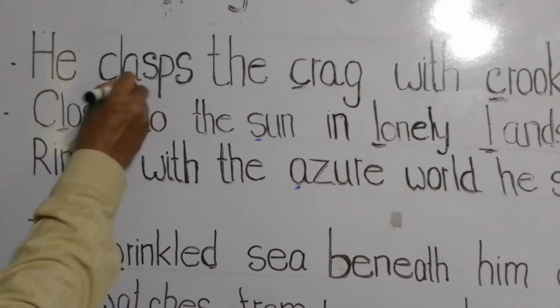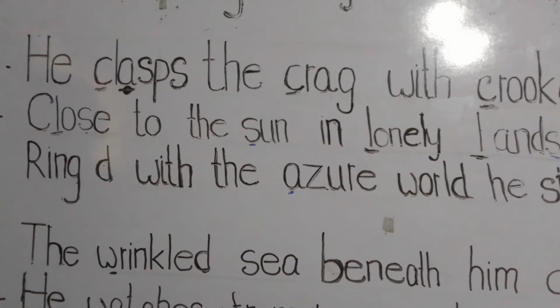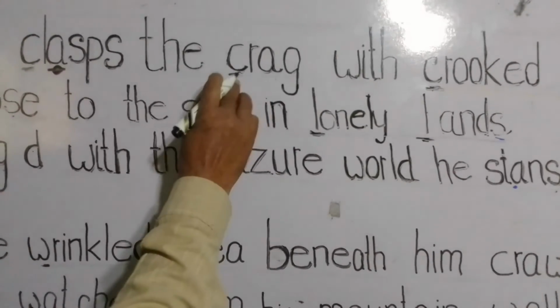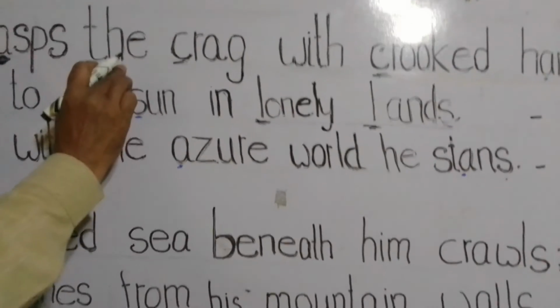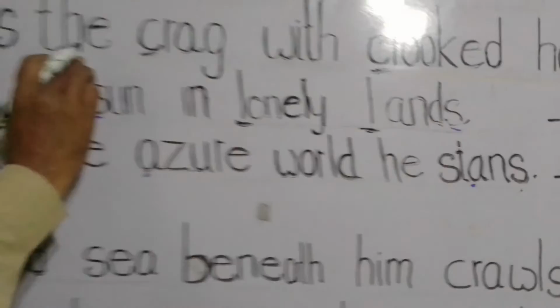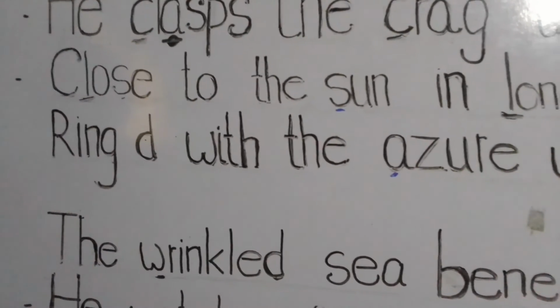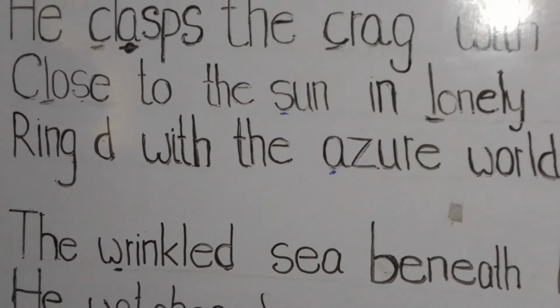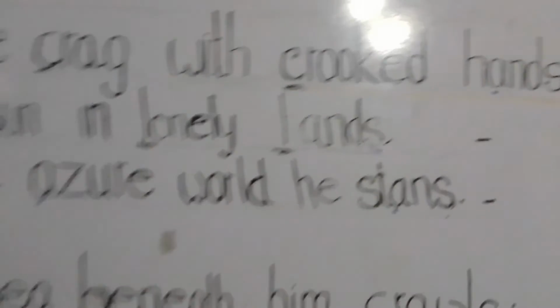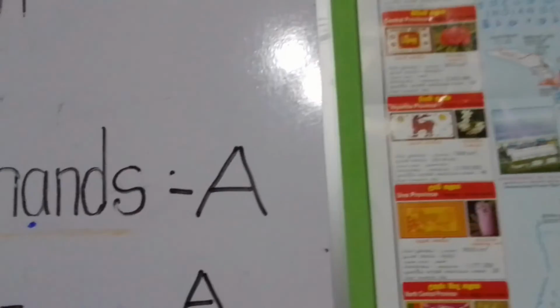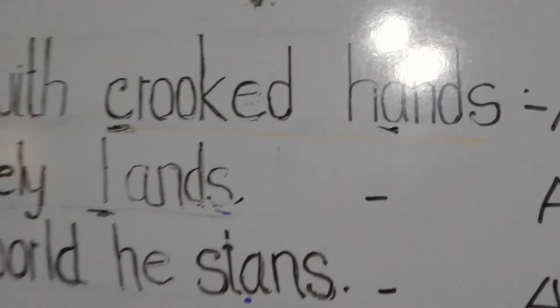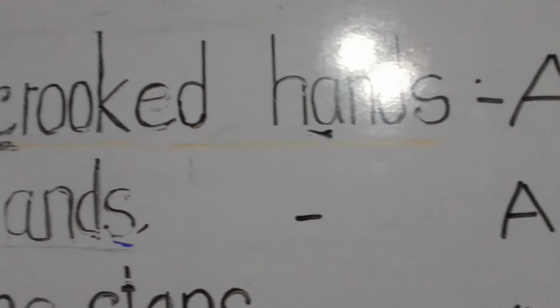Here you get one, clasp. Here you get another one, clasp. Next one, hands. You get another one. These are the sounds about assonance.